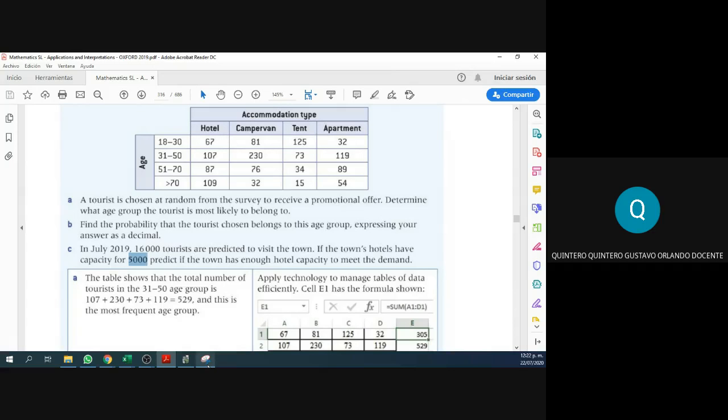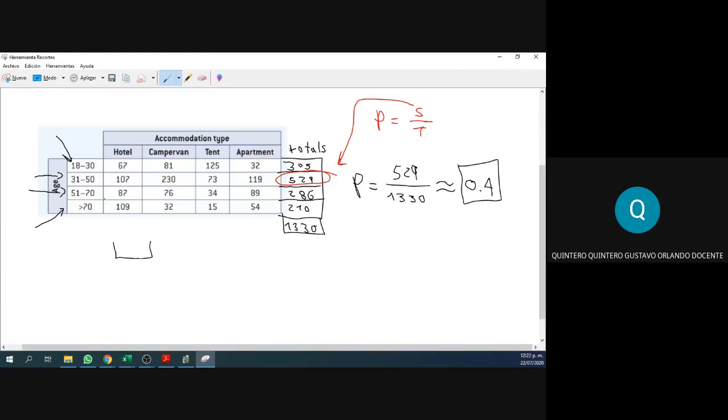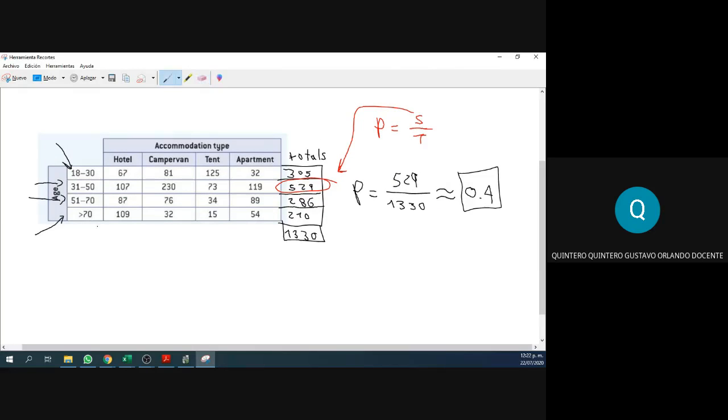Okay. How do we find that value? Simple. Can you help me with this total, please? Anybody in the chat, please? Mafe did it already. Thank you, Mafe. 370. Thank you, Mafe.